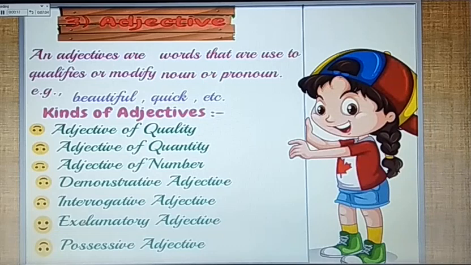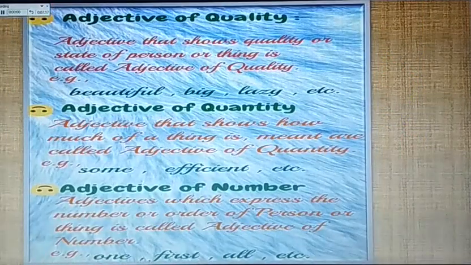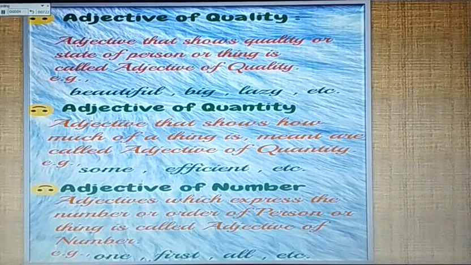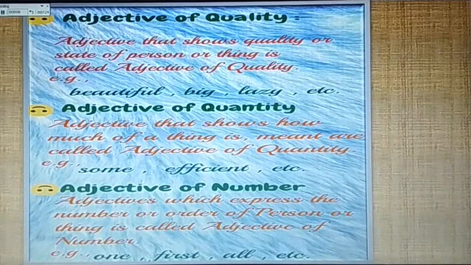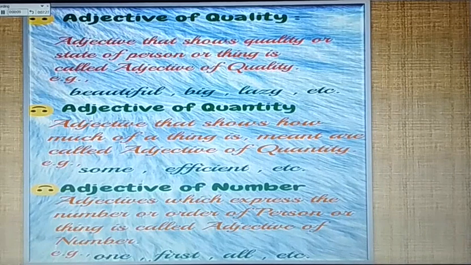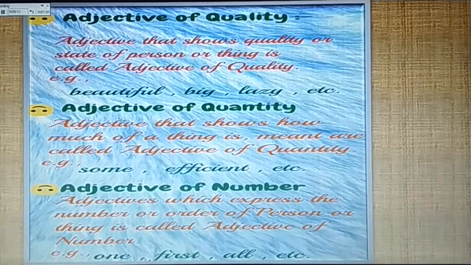Kinds of adjective: adjective of quality, adjective of quantity, adjective of number, demonstrative adjective, interrogative adjective, exclamatory adjective and possessive adjective. First, adjective of quality. Adjectives that show the quality or state of a person or thing are called adjectives of quality. For example, beautiful, big, lazy, etc.